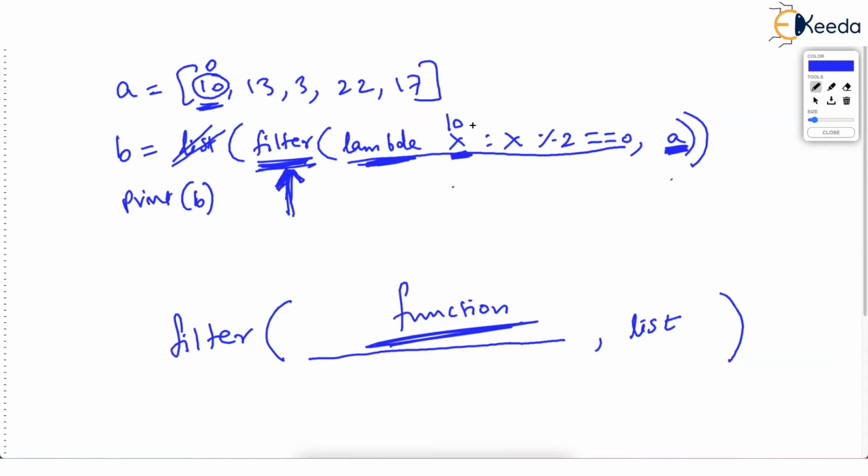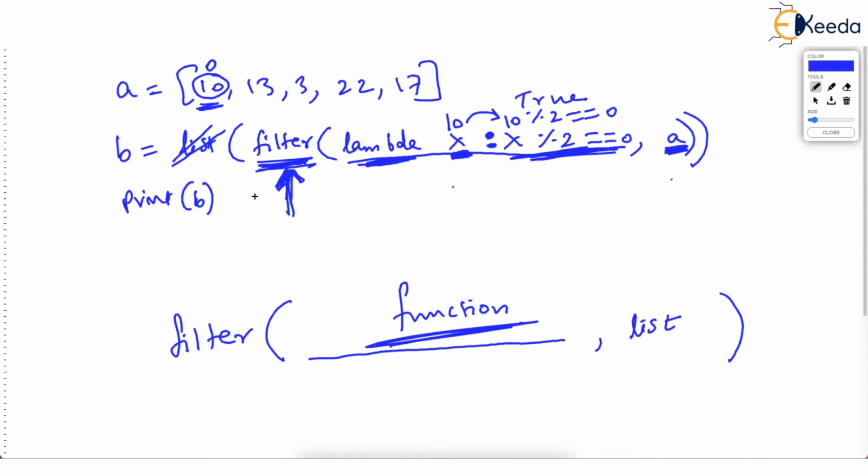And then once x becomes 10, colon, check this colon. What do you write after colon? Yes, expression you write, expression. Now this 10 is given to the expression. So what does the expression become? 10 % 2 == 0. Now you all know this is a condition. We are asking actually, is 10 % 2 really 0? And it is 0. The remainder obtained when you divide 10 by 2 is 0. So this condition written in the lambda function is true.